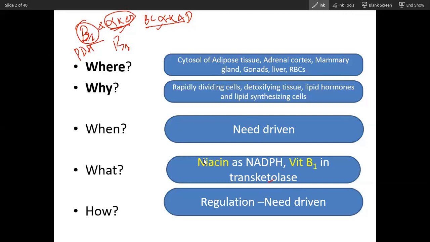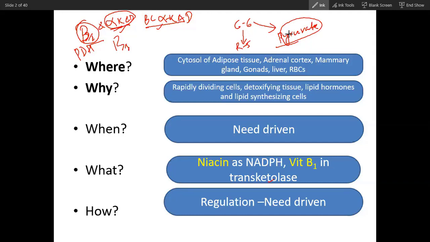And if you see, these all are related to carbohydrate, to glucose metabolism only, because the pentose phosphate pathway is also nothing but glucose 6-phosphate converting into ribose 5-phosphate, ribulose 5-phosphate, and this glucose 6-phosphate is converting into pyruvate. So both are pathways of glucose.